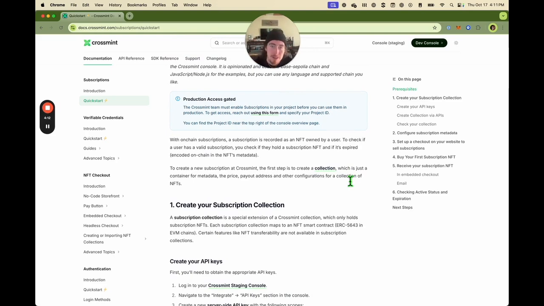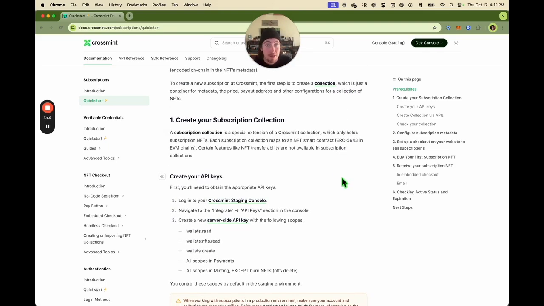So what is an Onchain subscription? Well, it's recorded as an NFT owned by one of your users, and that NFT has a special piece of metadata called expires at. If expires at is in the future, that means your NFT is not expired and it's active. If it's in the past, that subscription is expired. So what do those NFTs sit in? They sit in a collection, which is a container CrossMint uses for all of the NFT collections that our clients create. So let's make our first subscription collection.